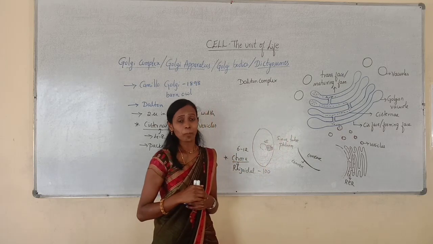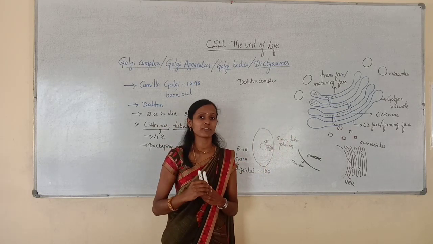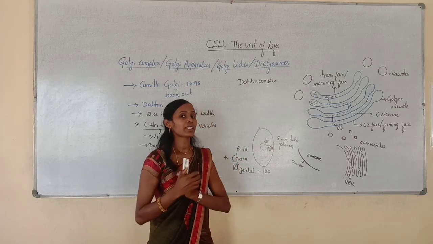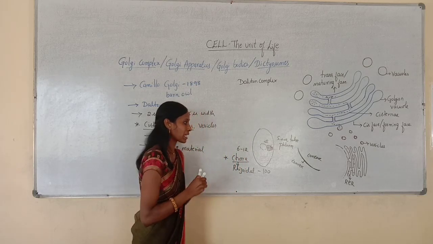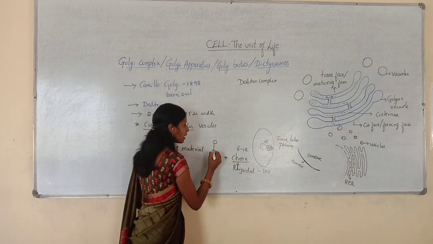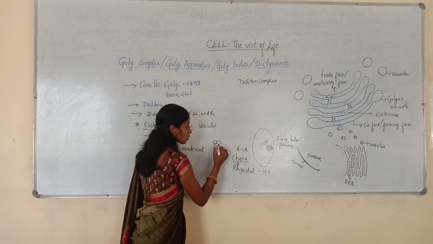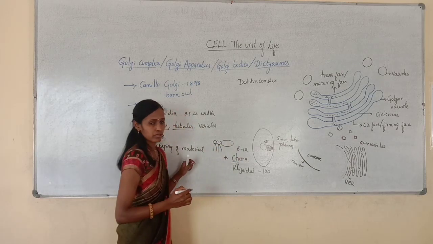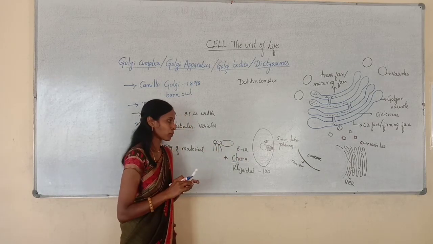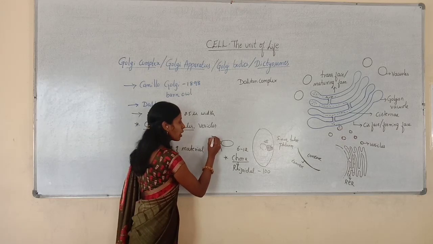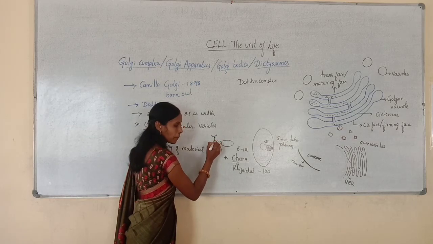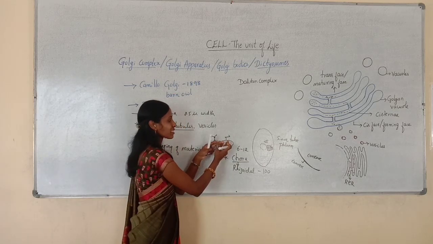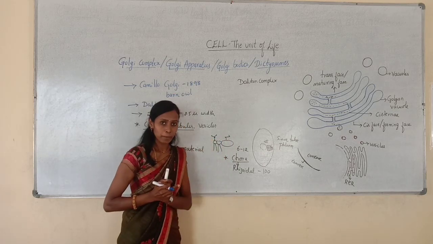And this Golgi complex is an important site for the synthesis of glycoproteins and glycolipids. If you remember the fluid mosaic model of the plasma membrane, in the lipid bilayer there are lipid molecules along with proteins, as you know, intrinsic and extrinsic proteins. Here some carbohydrates are attached to lipids and some carbohydrates are attached to proteins. So they are called glycoproteins and glycolipids.